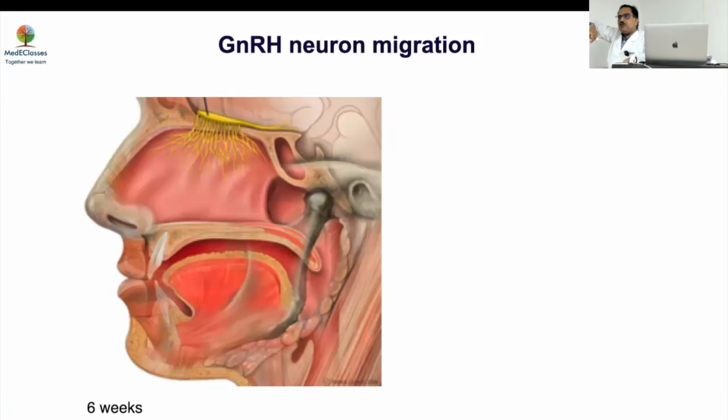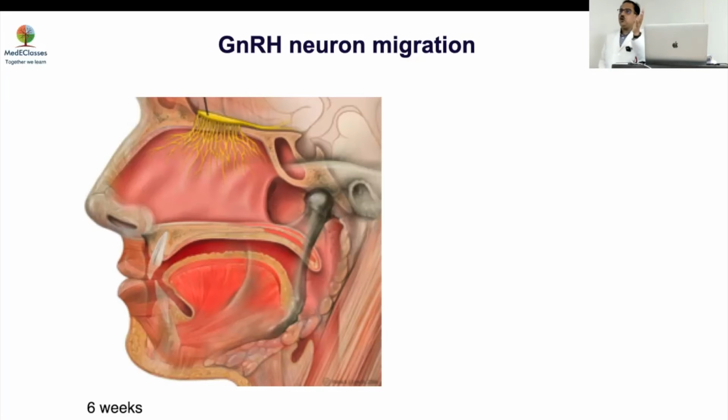And this negative feedback is mediated via the KNDY neuron or kisspeptin neuron, which we'll discuss later on. The AVPV neuron is what causes the positive feedback. So if your estrogen level goes above 100 picogram per ml and then beyond 200, it will start acting on the AVPV neuron, again through kisspeptin.